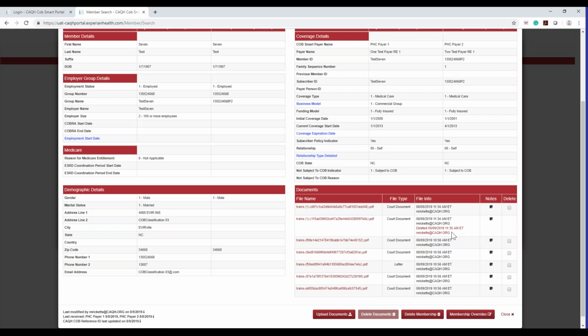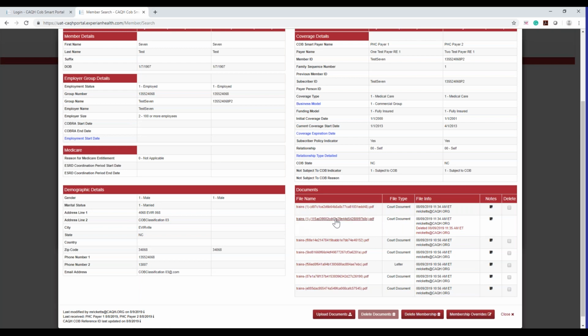And again, same thing with delete. You have the who deleted it, when they deleted it, and that record is there as well, so that you know who from your plan went ahead and deleted it. If you are looking at it from the other plan side, you just won't see the document at all. So once it's deleted, that record is completely not visible to the other plan.